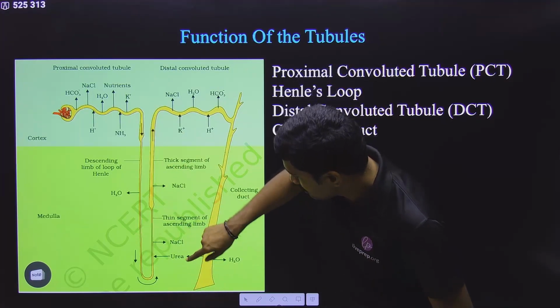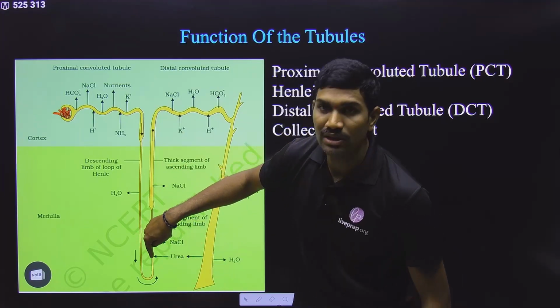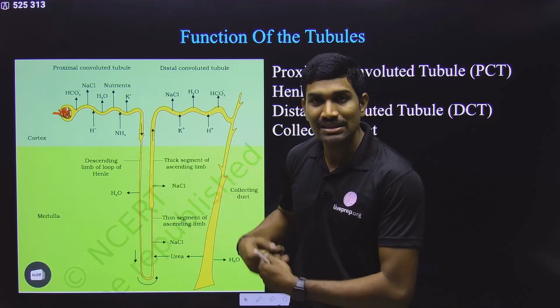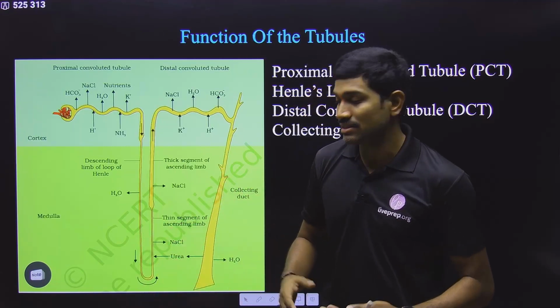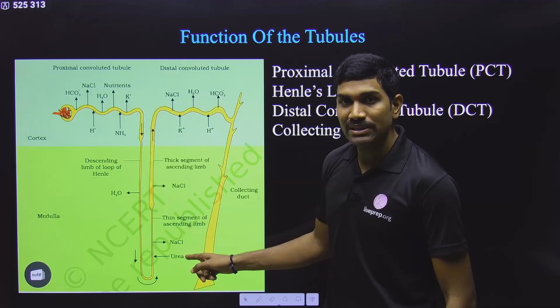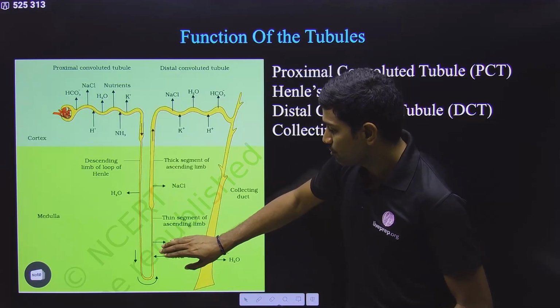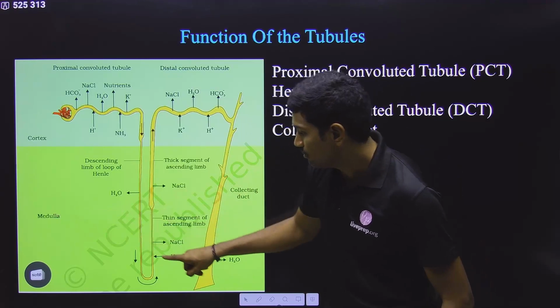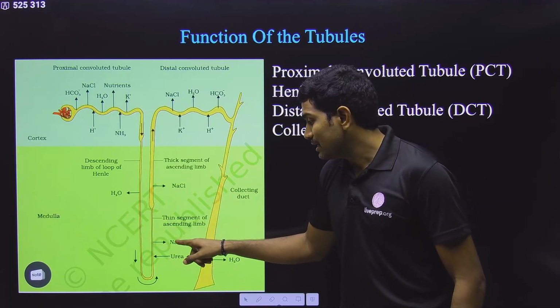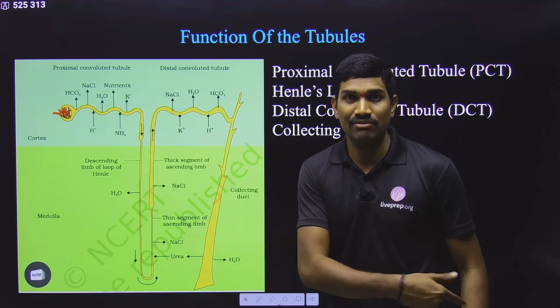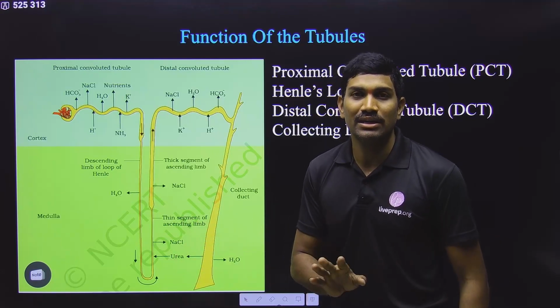Clear? And not only this, urea is released into the tubule here. Urea is released here, that means it is secreted. Please remember why urea is present here. Actually urea is a nitrogenous waste, but still some amount of urea is present within the medulla, because NaCl and urea are trying to maintain higher concentrations. I will show you that mechanism and everything.